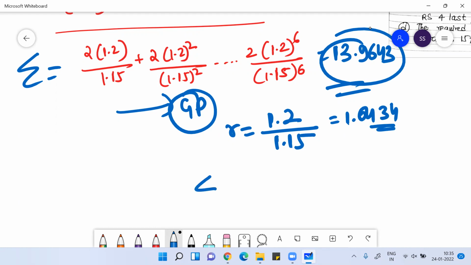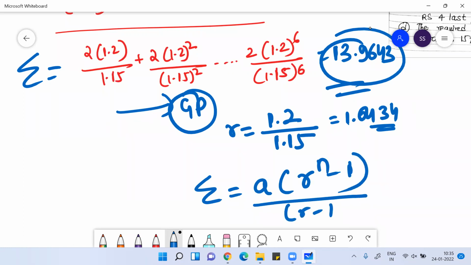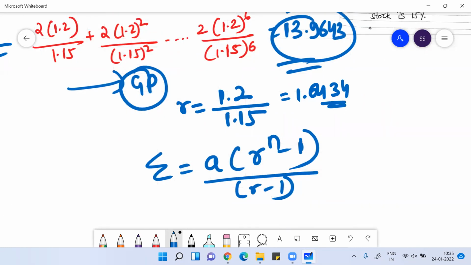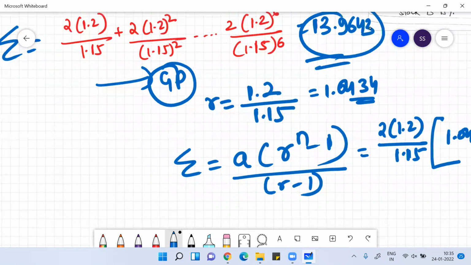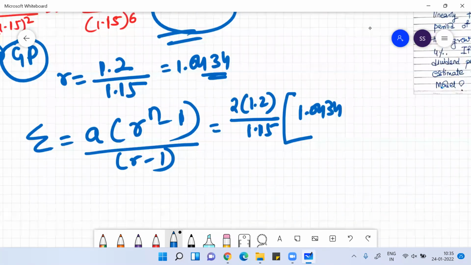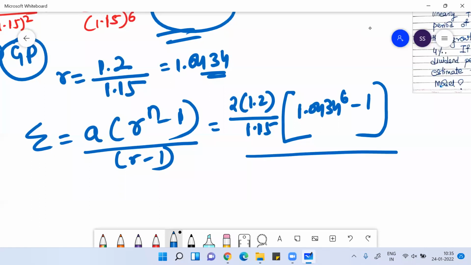Using the sum of n terms in GP, a times r to the power n minus 1 divided by r minus 1, where a is your first term, 2 into 1.2 divided by 1.15, and the ratio is 1.0434 to the power 6 minus 1, divided by 1.0434 minus 1. If you solve this, you'll get the same answer. You can try this.